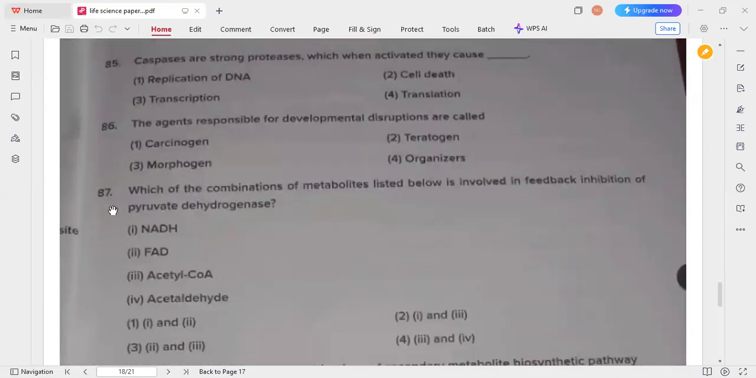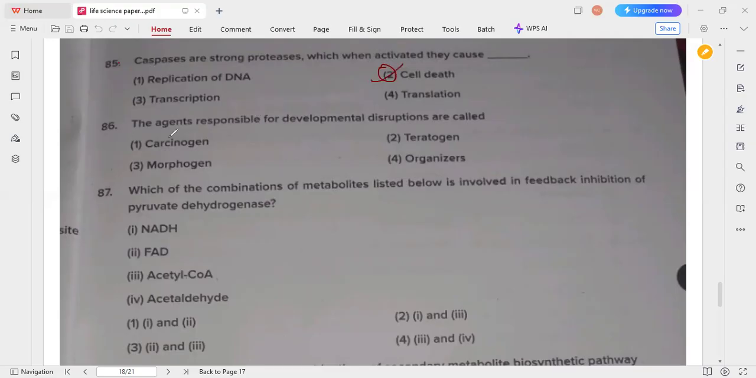Okay, so next one. Caspases are strong proteases which, when activated, cause cell death, usually involved in apoptosis, right? So that's why cell death is the correct answer for this question.